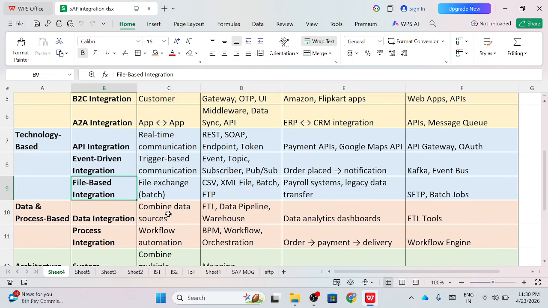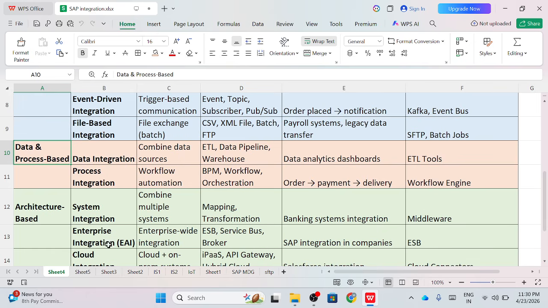So the next category of integration is data and process based integration. In data integration, ETL concepts are used, meaning data is extracted, transformed and loaded, and this is the core of business warehouse. In this, data is the main thing. In data integration, master data management, master data governance, or warehouses, all these things come under this data integration. Then we have process integration.